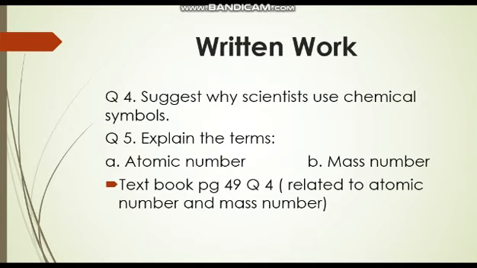Question number 5 is explain the terms: atomic number, that is the number of protons or electrons in an atom, and mass number, that is the number of protons and neutrons present in an atom. Then you have to do textbook page number 49, question number 4, and that question is from your exercise, and that is related to atomic number and mass number.